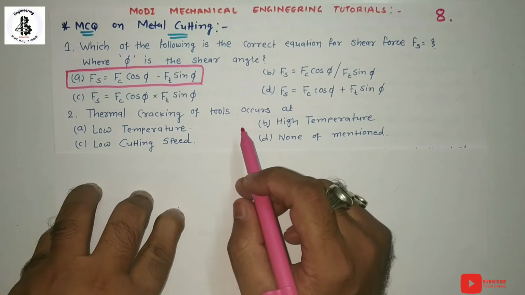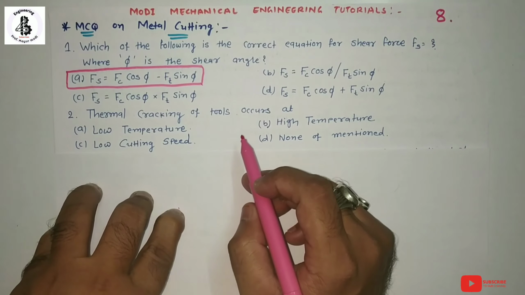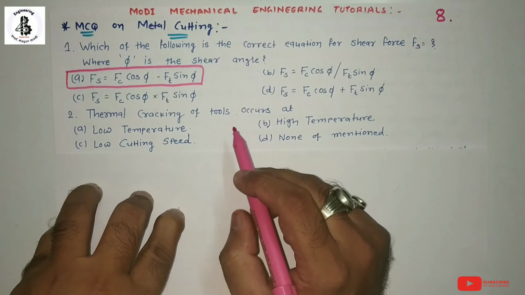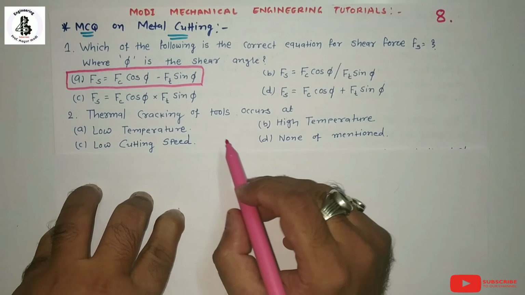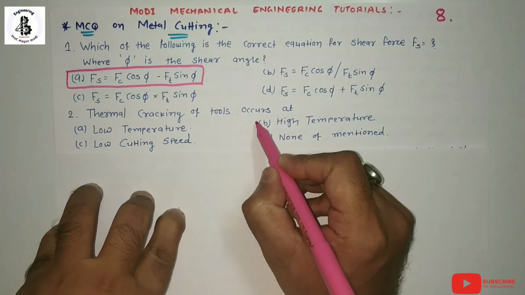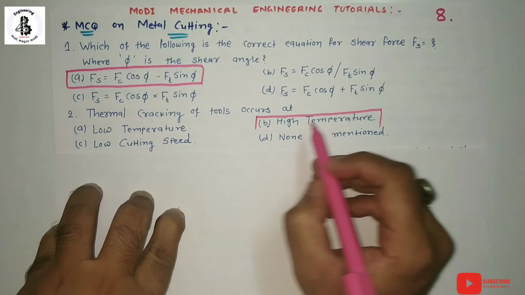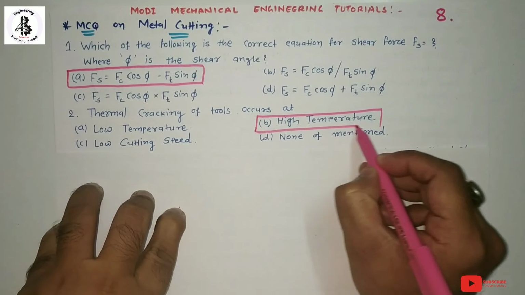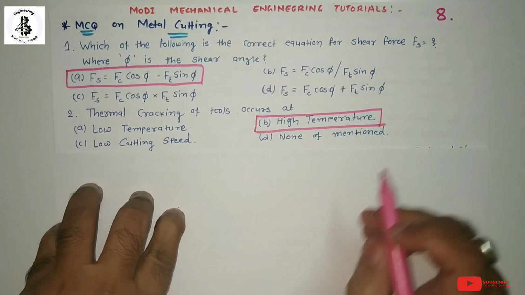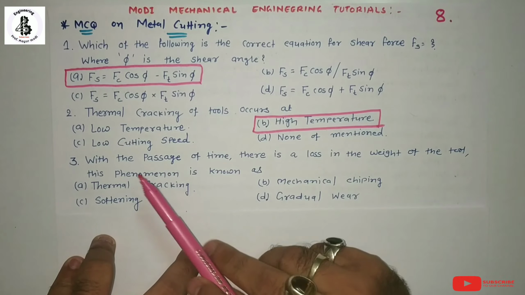At higher temperatures the tools show different kinds of characteristics, which leads to thermal cracking at elevated temperature, or you can say higher temperature. So according to option B, at higher temperature, cracking of the tool, or thermal cracking, is possible.